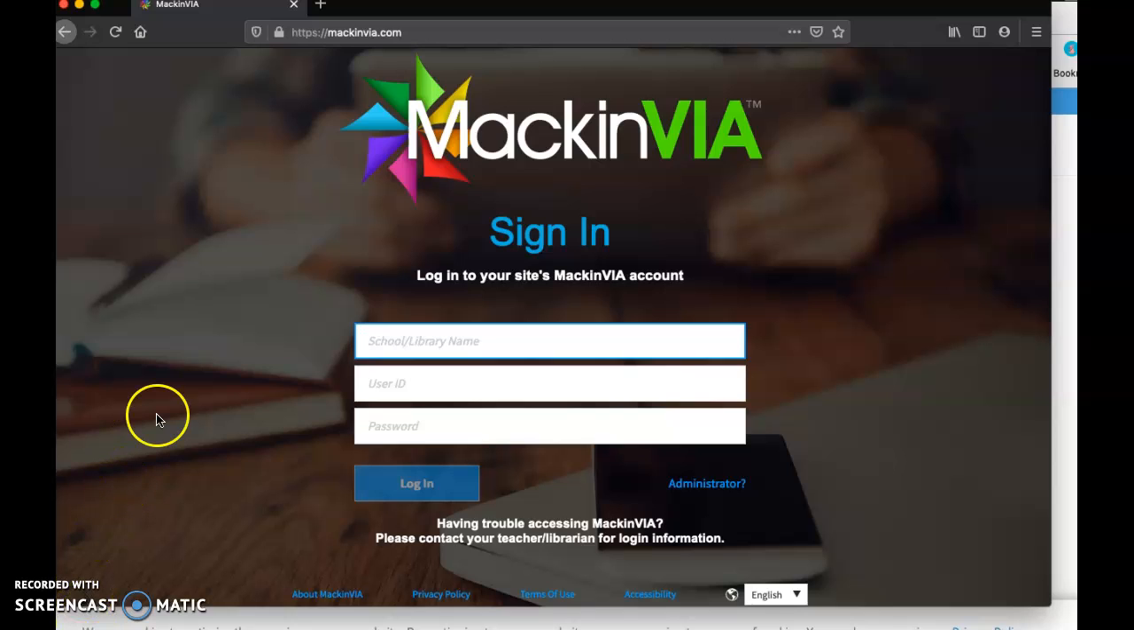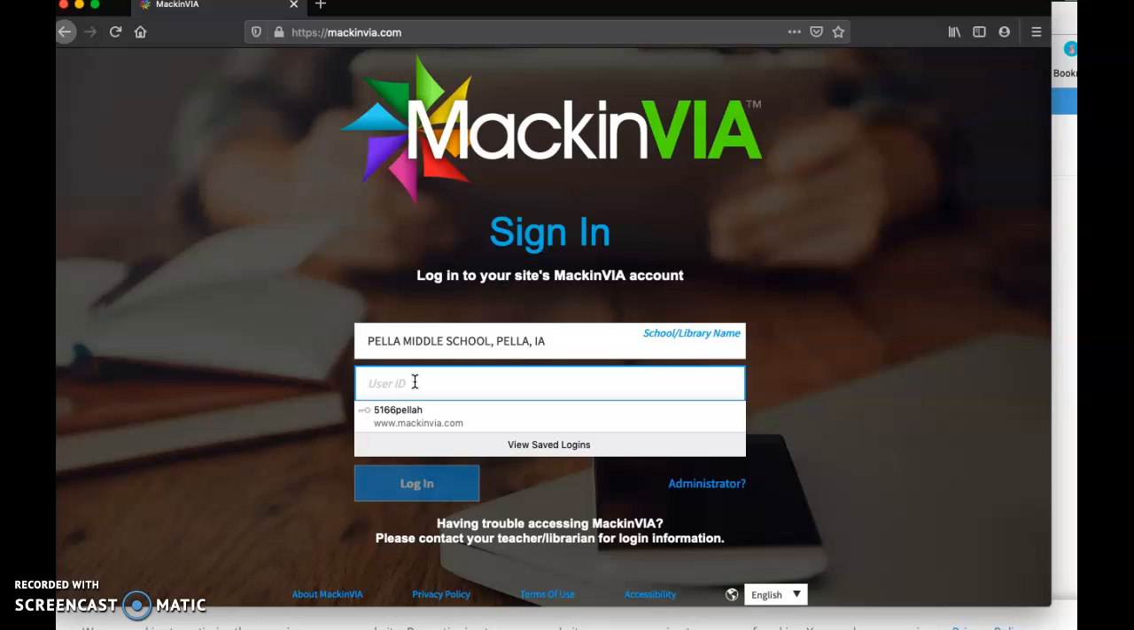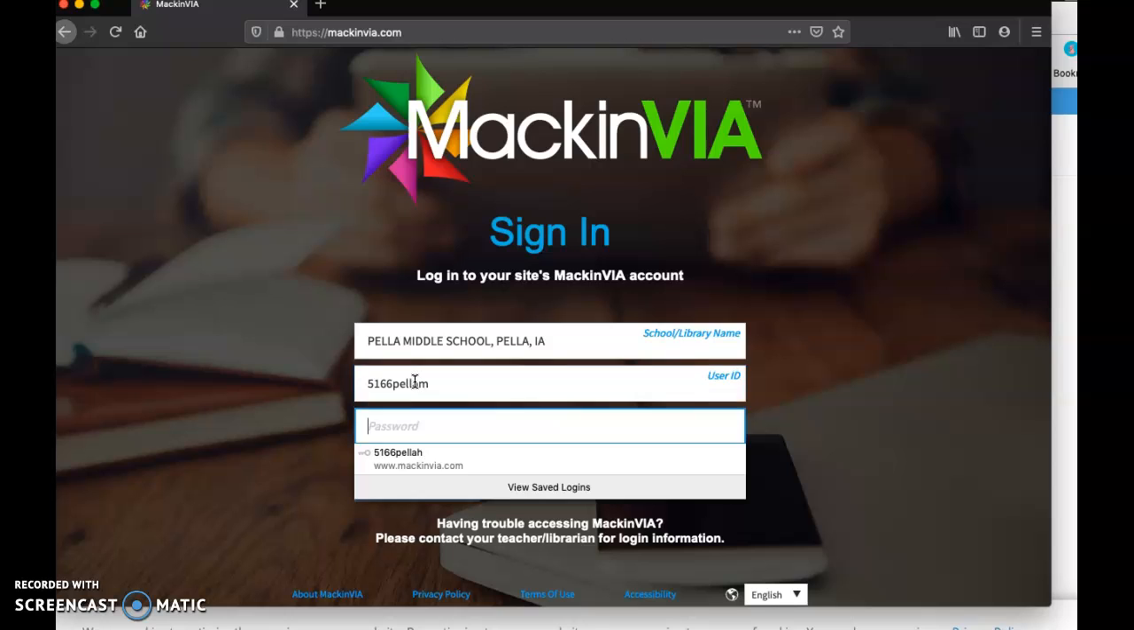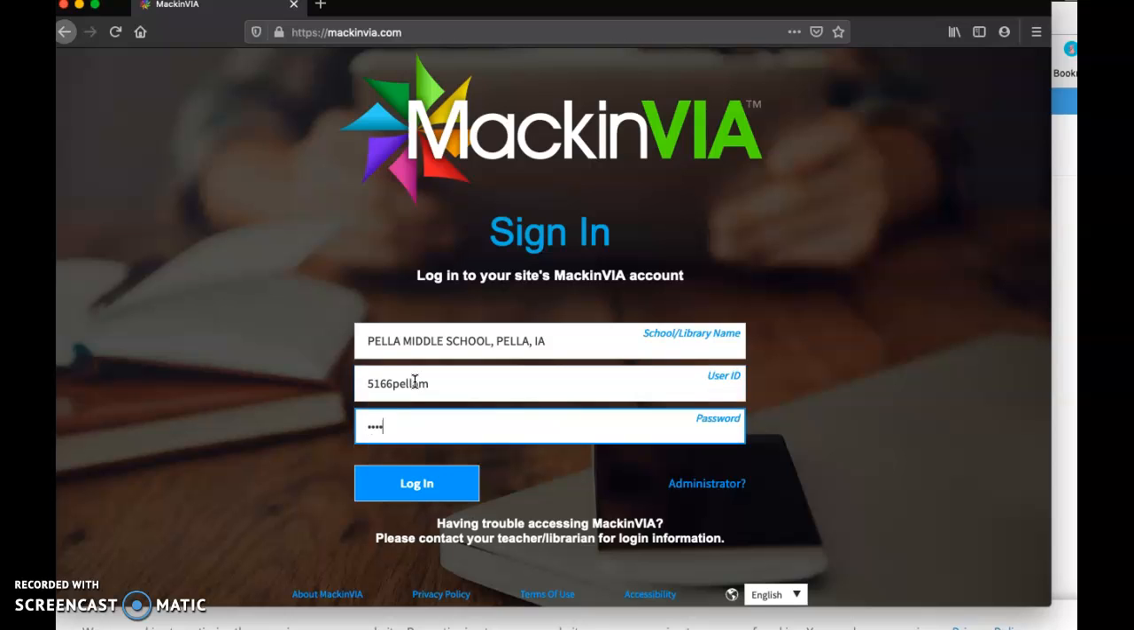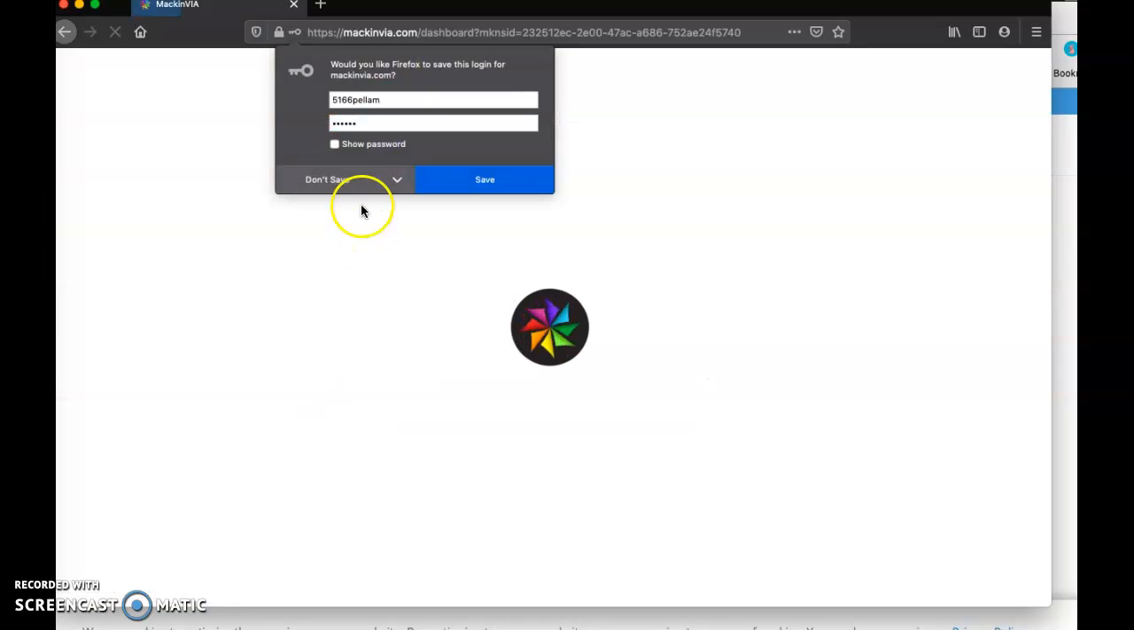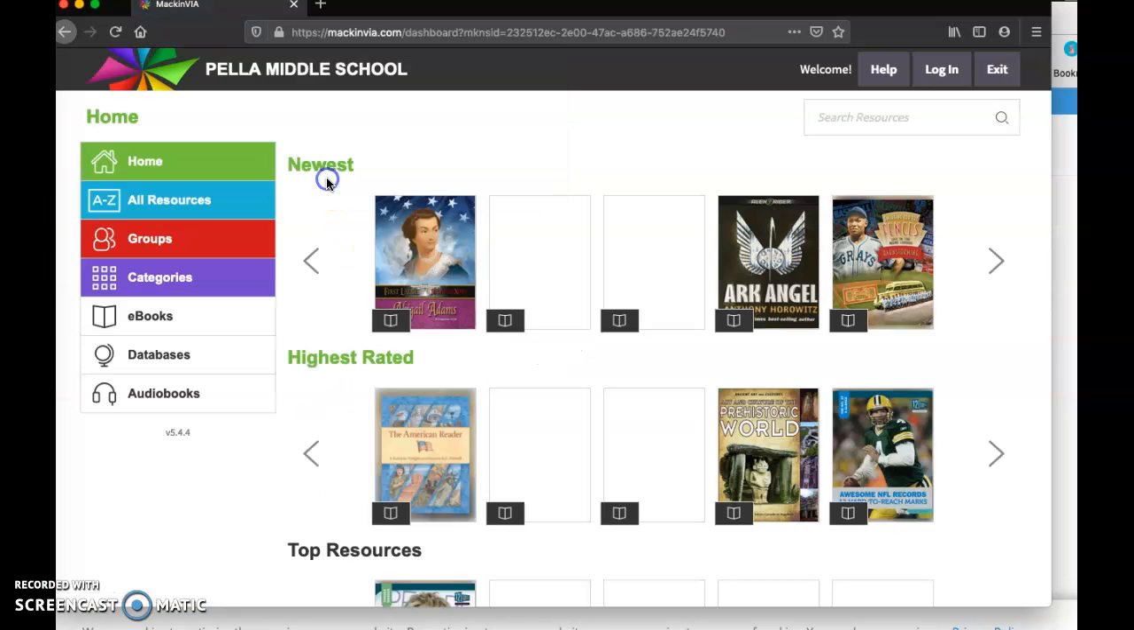Okay, so in order to get into MackinVIA, you just go to MackinVIA.com, HTTPS, and then //MackinVIA.com, and you'll need to type in the name of the school. So start typing in Pella Middle School and click on that. And then the username is 5166 Pella M, and the password is HAEA11. Click on Login. You can save that if you want to.